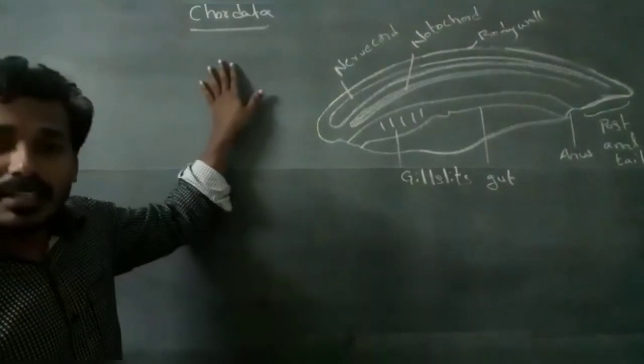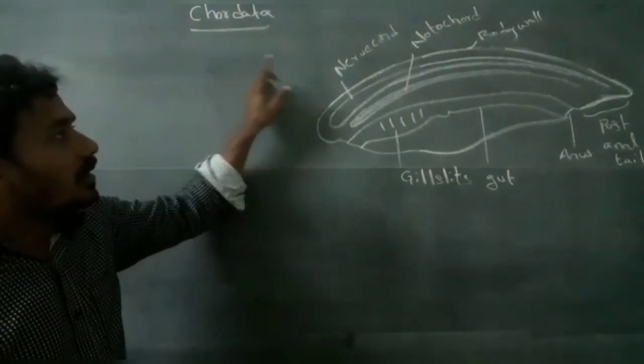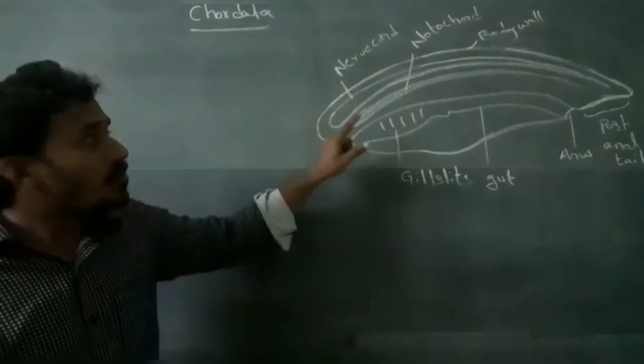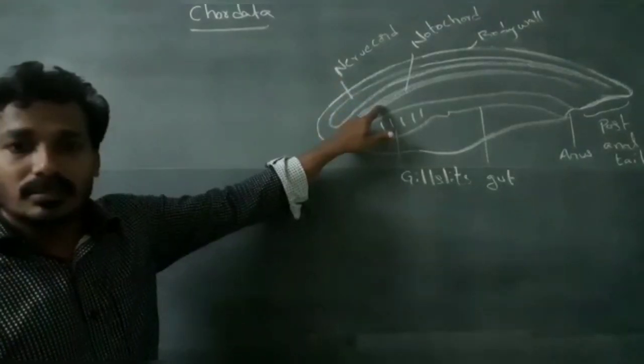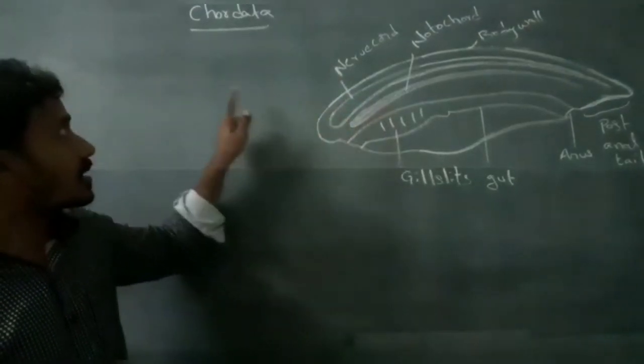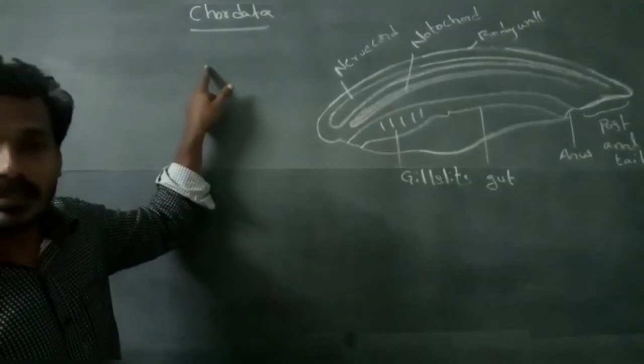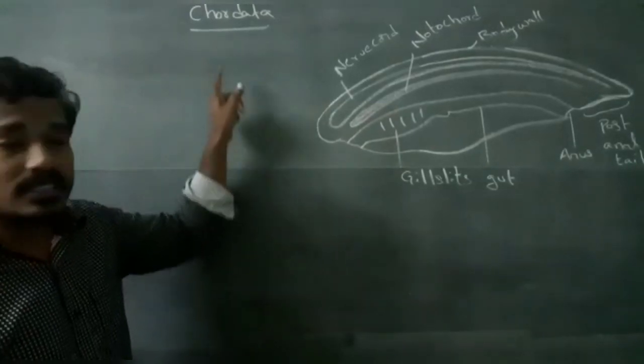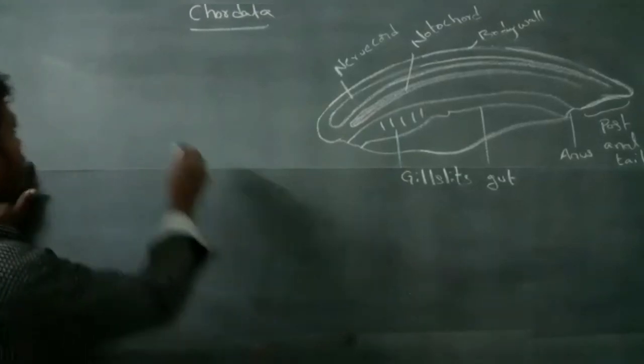Next, phylum Chordata. Which organisms possess a notochord? These organisms are called chordates. The principal characters of chordates are